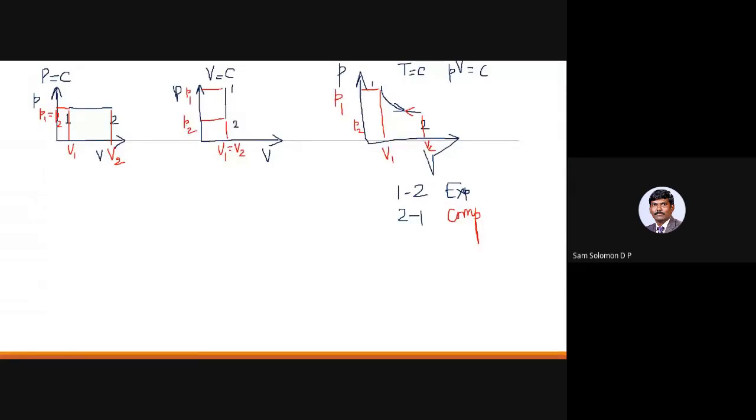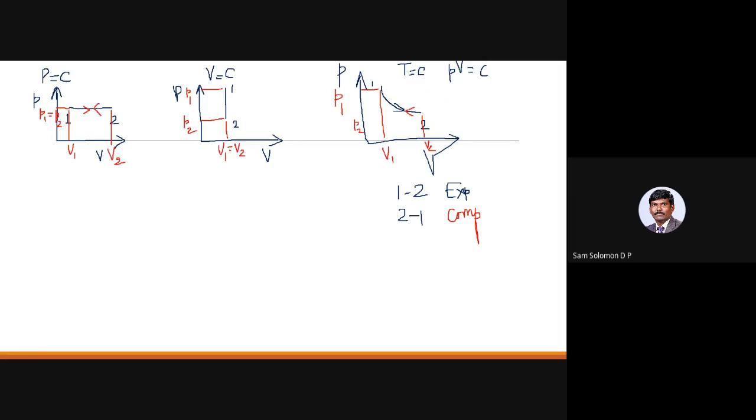In a similar way, you can also see here, 1, 2 is expansion and 2, 1 is compression. Constant pressure compression or constant pressure expansion. Even in one of the problems that we saw earlier, I think it was example number 6, the process 3-1 was isobaric compression, which means it moves from 2 to 1. Pressure remains the same, but the volume has reduced.